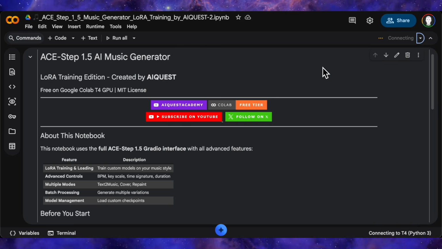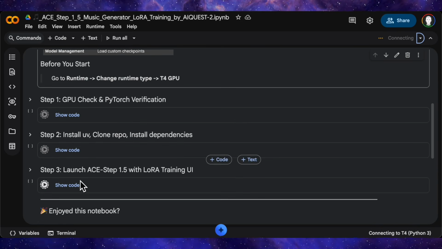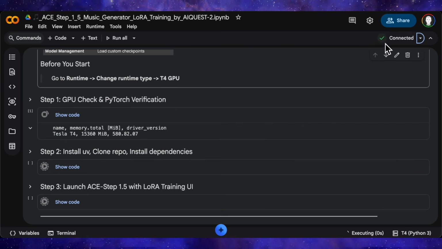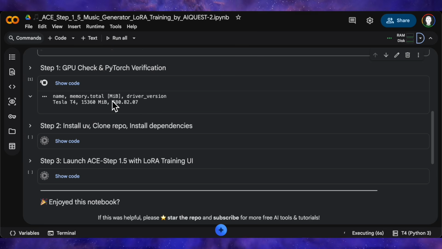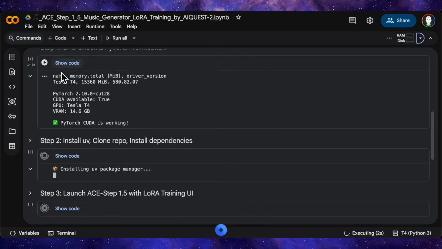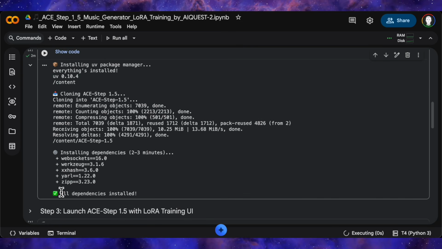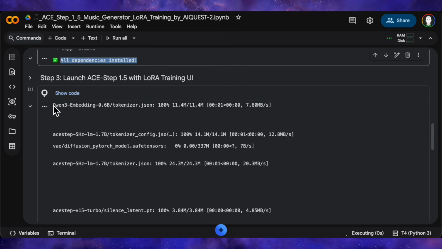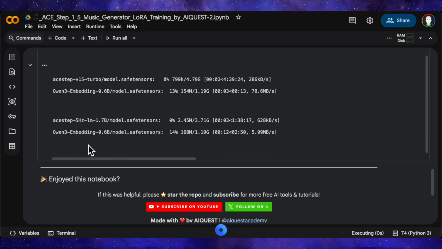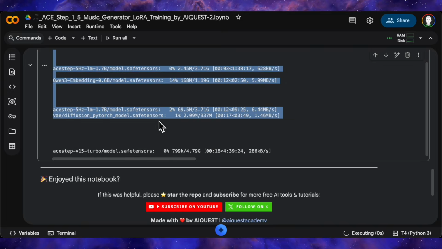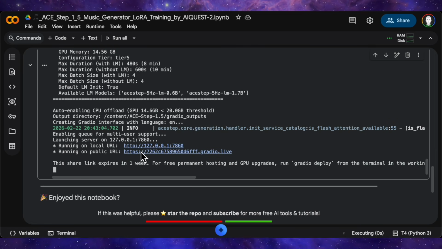Starting with the default notebook, this one runs the official gradio UI straight from the ACE-Step repository. There are 3 cells. The first one checks your environment, verifies the PyTorch version, and reads out your GPU memory. The second cell clones the repo and installs all the dependencies. Give that about 2 to 3 minutes. Once you see all dependencies installed, the third cell launches automatically, and this is where it starts getting interesting. It begins pulling down the model weights, the safetensors files for the base model, the turbo variant, everything it needs, another 2 to 3 minutes, and then your Gradio link appears.